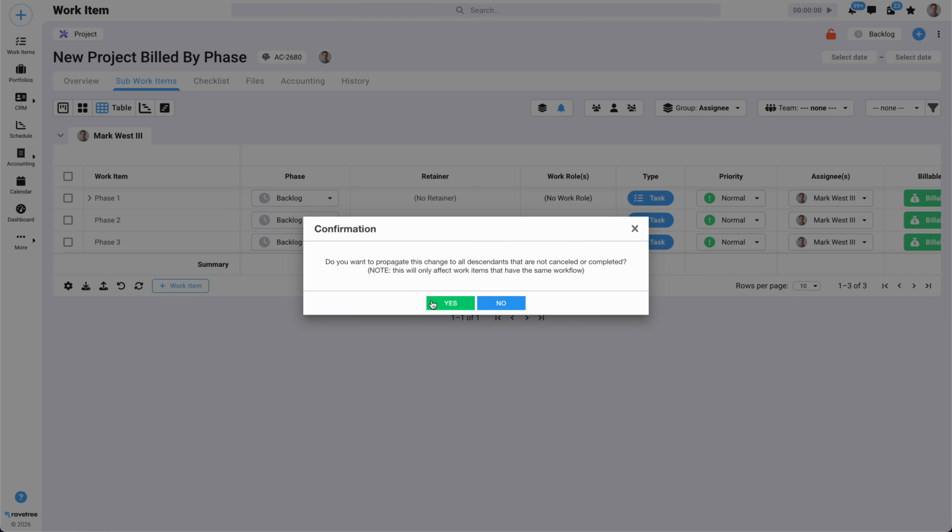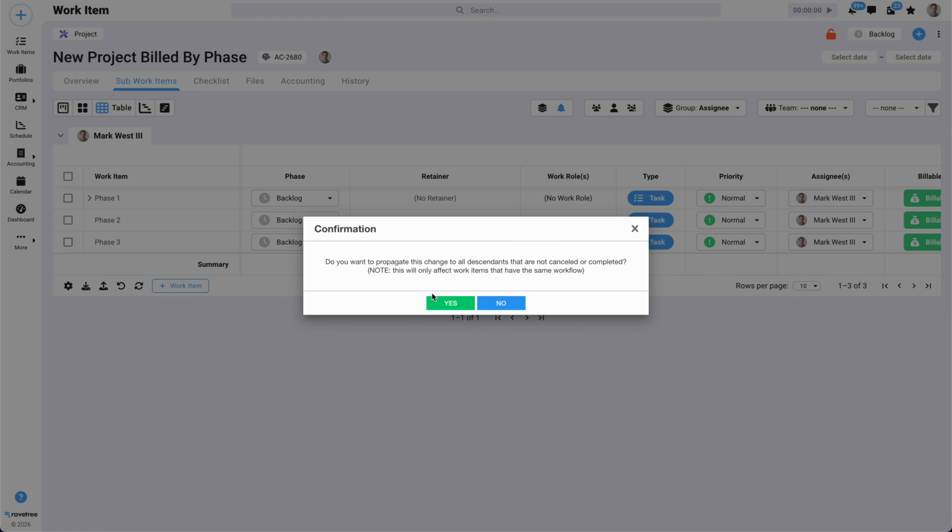So we'll click there, and the tasks that I put inside the phase are not completed, so we have the option here to automatically mark those as complete. And if we expand this down, we can see, sure enough, in fact there was only one, so that one's now done. So at this point, if we go and say create an invoice, it will pull in that completed fixed fee work item.